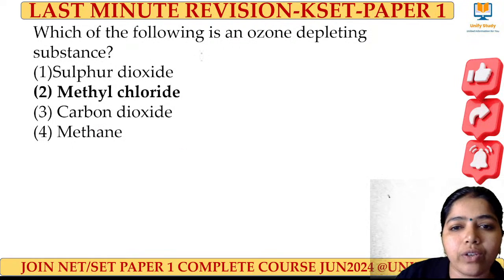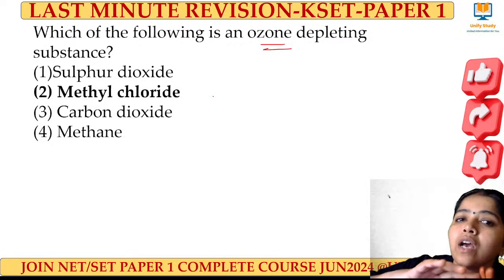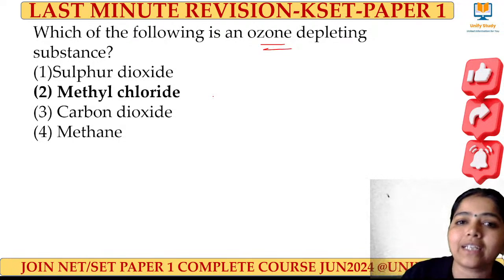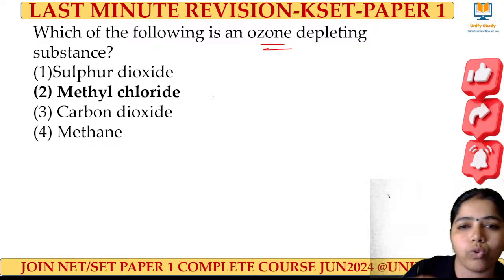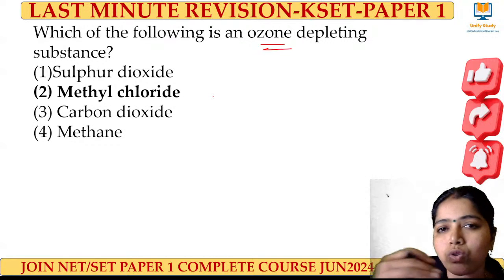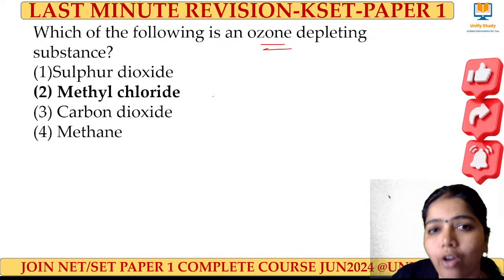Before getting to know about ozone depleting substances: ozone is protective, but because of man-made gases that interact with the ozone, the ozone molecules are disturbed, and so there is a problem in the ozone layer.